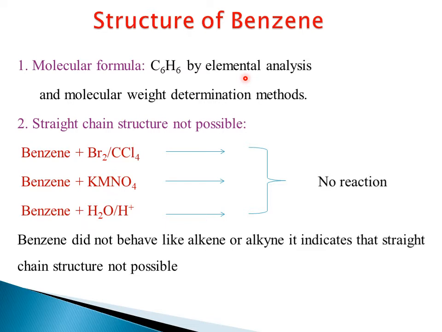There are two elements: carbon and hydrogen. 6 carbons and 6 hydrogens are there in the structure of benzene, identified by elemental analysis. Then subjecting it to molecular weight determination, we find that the molecular weight of benzene is 78 grams. So these two statements were given as preliminary statements: the molecular formula is C6H6 and the molecular weight is 78 grams.